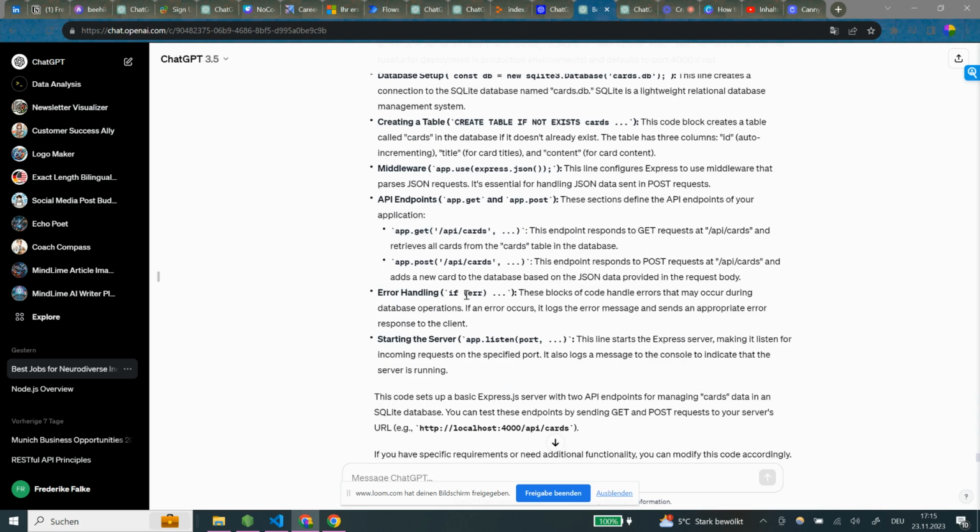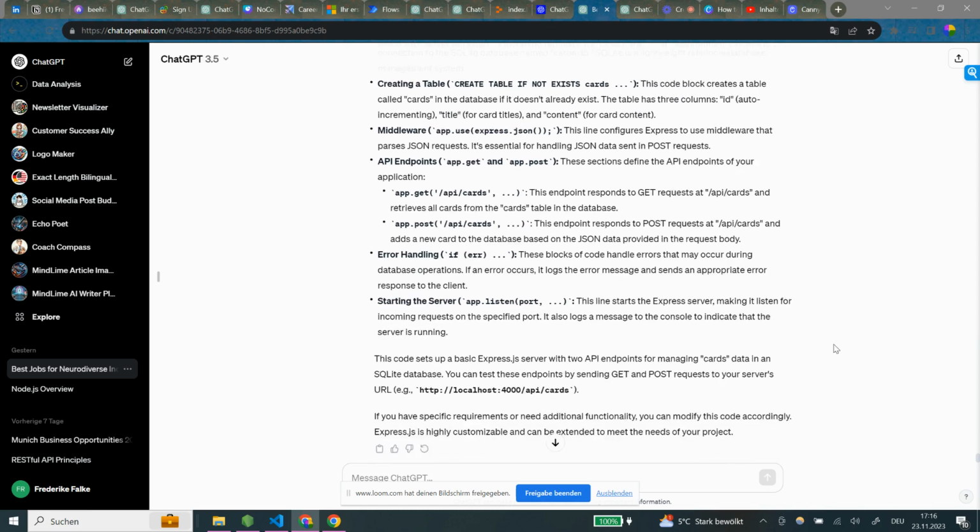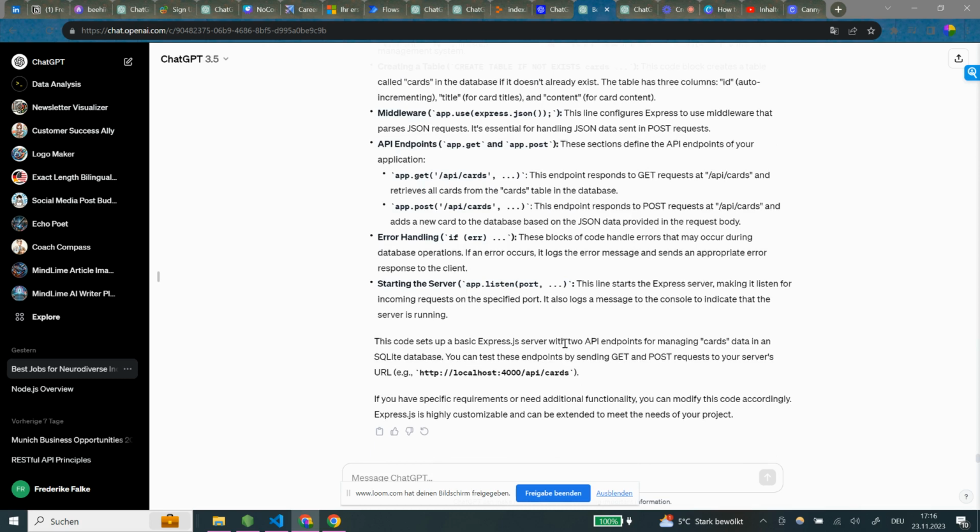responds, okay. Error handling. These blocks of code handle errors that may occur during database operations. If an error occurs, it logs the error message and sends an appropriate error response to the client. Starting the server. This line starts the Express server, making it listen for incoming requests on the specific port. It also logs a message to the console to indicate that the server is running. This code sets up a basic Express.js server with two API endpoints for managing cards data in an SQLite database. You can test these endpoints by sending GET and POST requests to your server's URL. Okay, interesting.